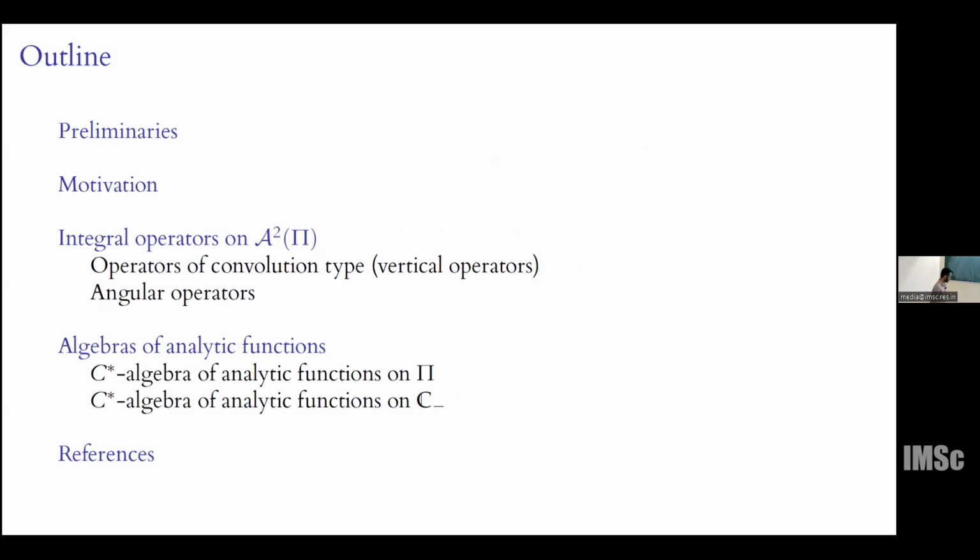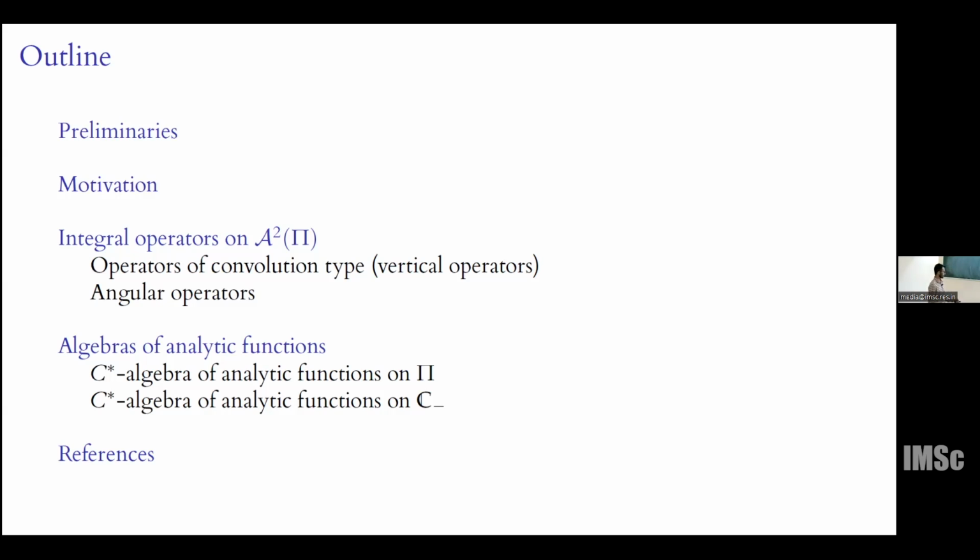So this is the outline of my talk. First we'll see some preliminary results and definitions which will be useful throughout the talk. Then we'll see the motivation to our problems, followed by studying two types of integral operators on the Bergman space over the upper half plane. And then with the help of this, we will be able to construct at the end C-star algebras of analytic functions on these two domains.